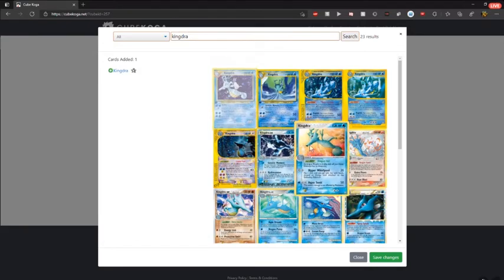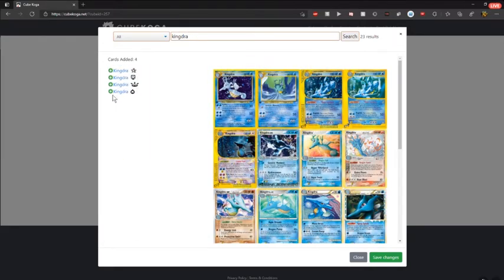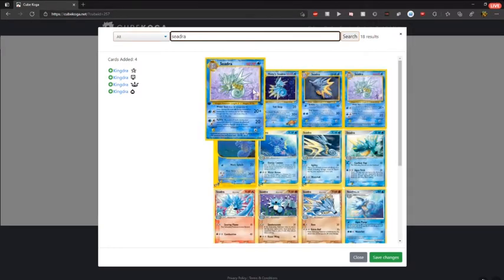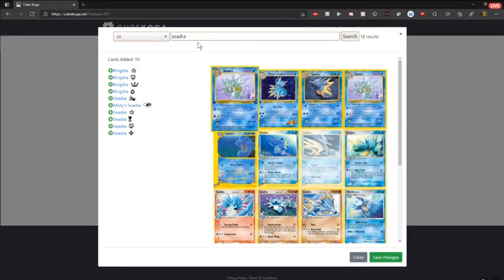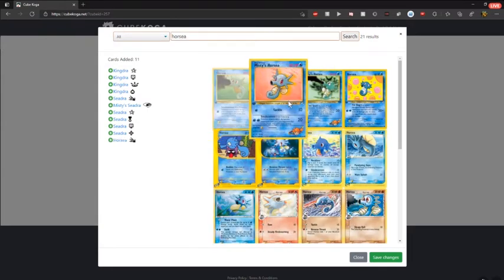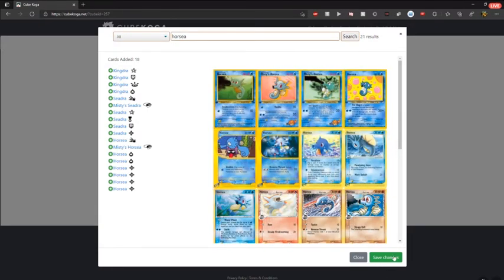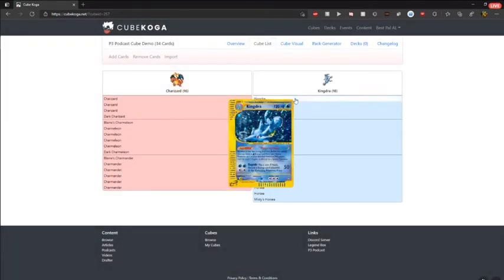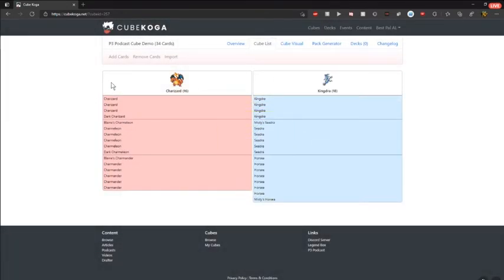Say we want a Kingdra line, perhaps for our water. I just go in, hit some Kingdras. Let's get some Seadras in here. I just want to show you how it sort of builds it up and splits it out by type and so on. So let's get some of these in. Now we've got our Kingdra line. So you'll see how quick it is.